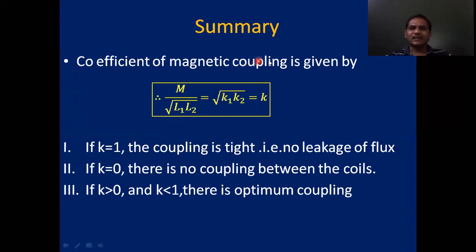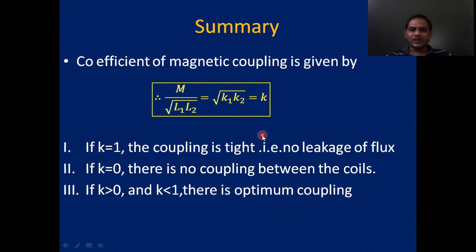What is that? Capital M by root L1 L2 equal root K1 K2 equal to K. So K formula root K1 K2 that equal capital M by root L1 L2. In that, capital M stands for mutual inductance of the two coils, L1, L2 are the self-inductance of the coils individually.